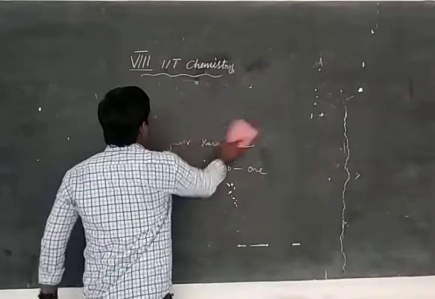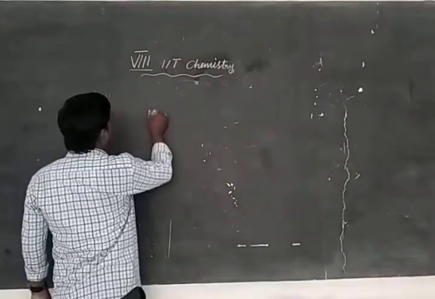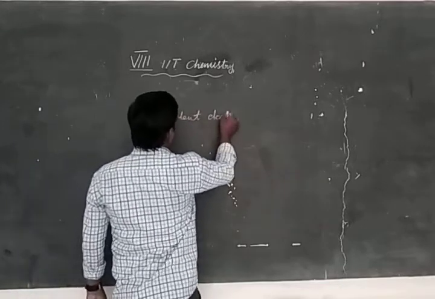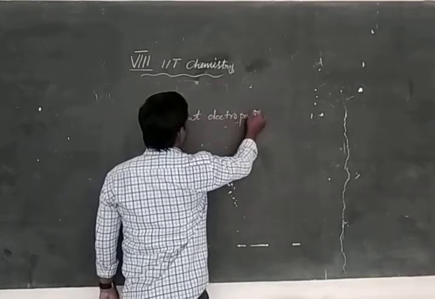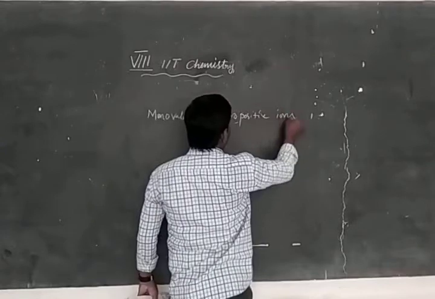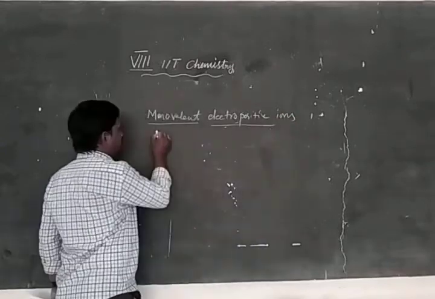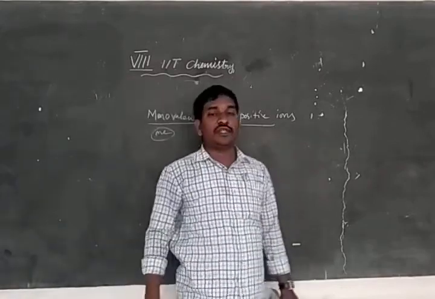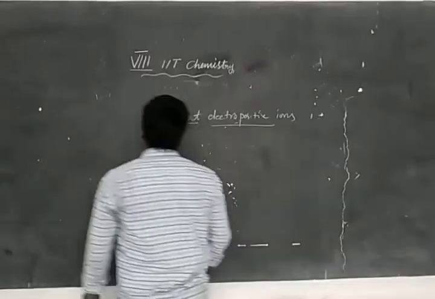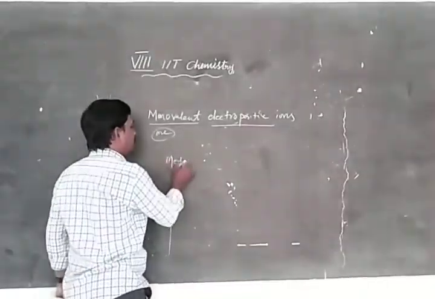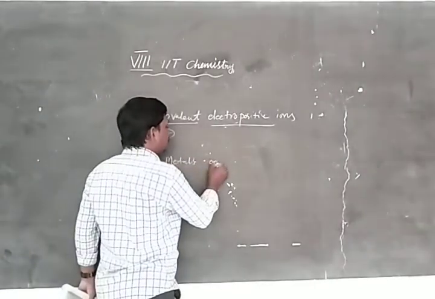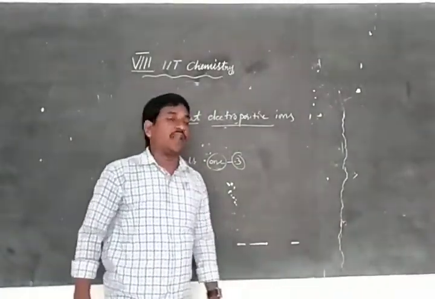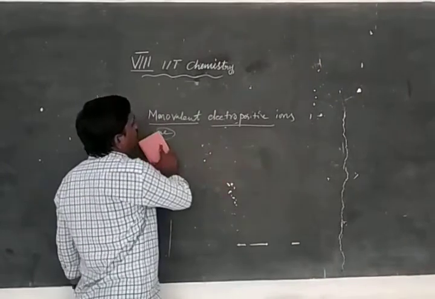Monovalent means only one. Electropositive means positive. Metals have 1 to 3 electrons in the outermost orbit.